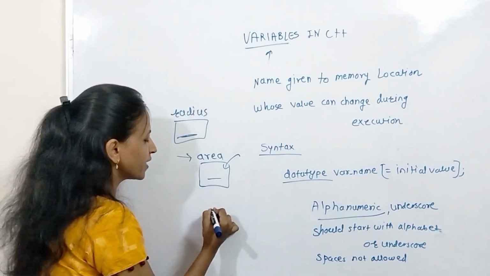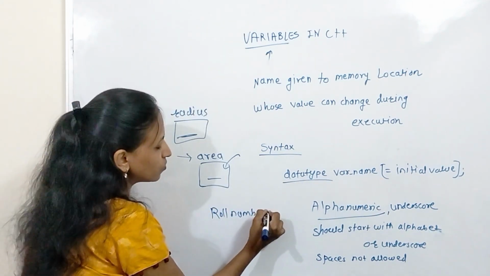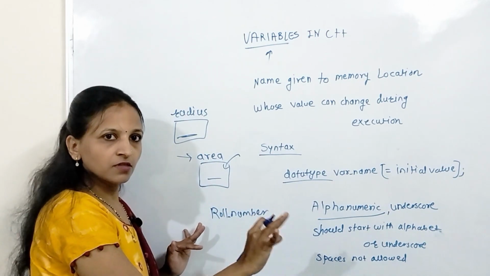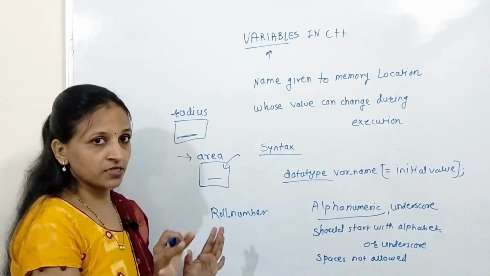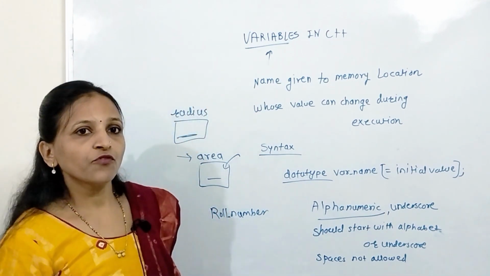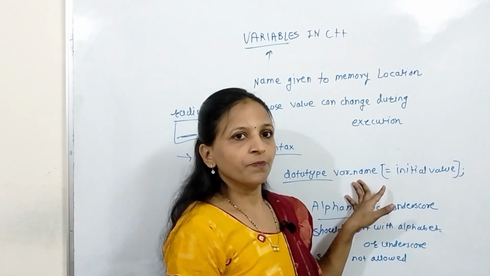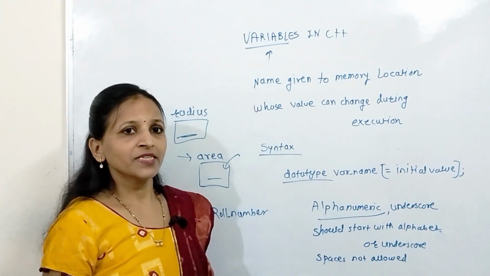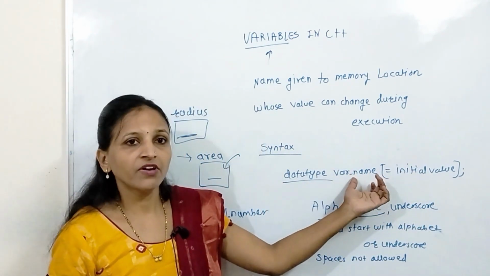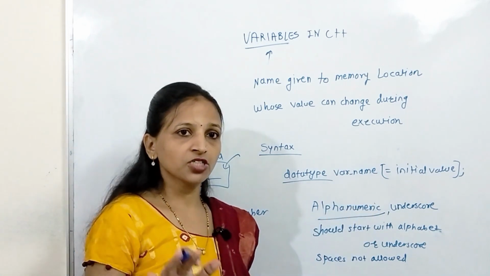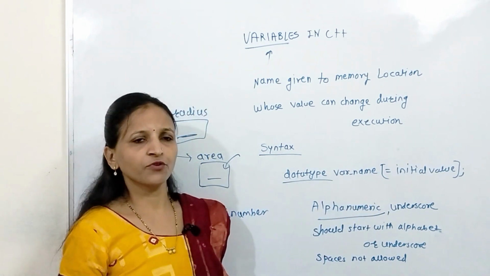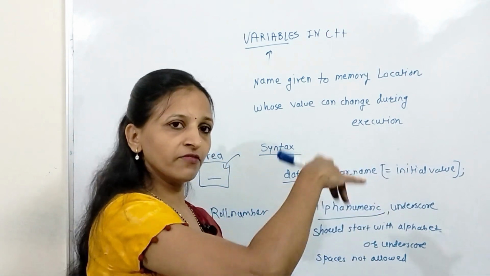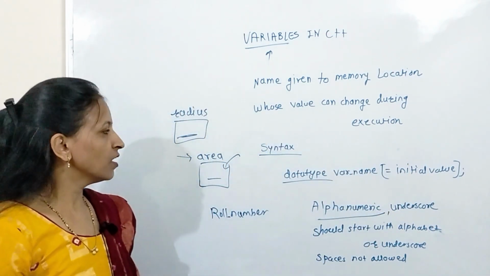See, if I want to write roll number, then don't give a space here, just put an underscore if you want to separate it. Otherwise don't give space. These are the rules you have to follow while giving a variable name. And equal to initial value means whenever we declare any variable, it will initially have a garbage value. Garbage means it is of no use, and if you have mentioned some initial value here, then that will be the initial value of that variable.